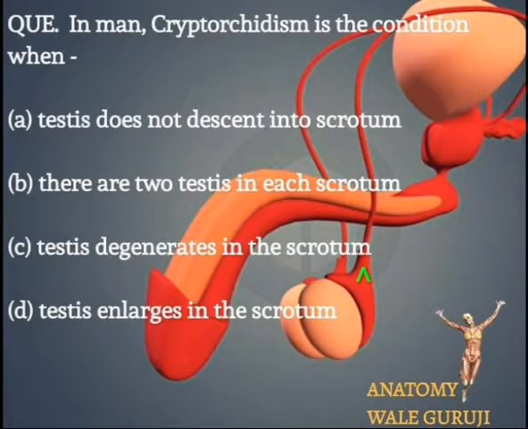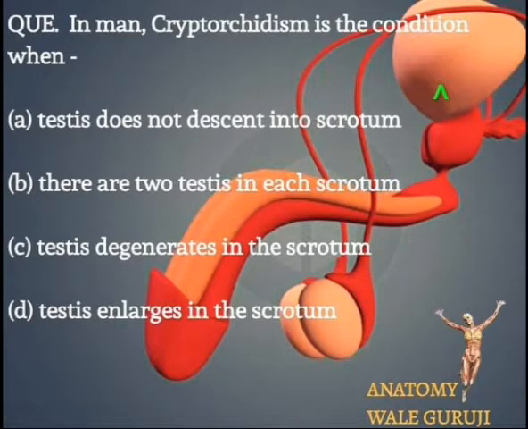Scrotum is a sac-like structure, or a thin skin-like structure, which is present in the extra-pelvic region. Why is it thin, and why is it present in the extra-pelvic region? Because it has to store the testes. It has to keep the testes in it, and that's why the scrotum is present.